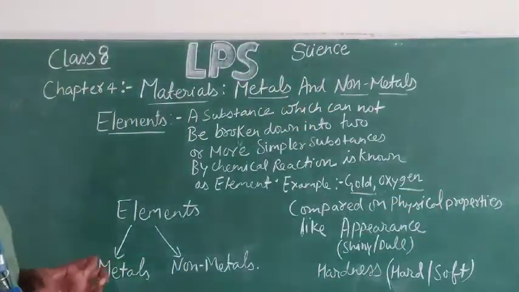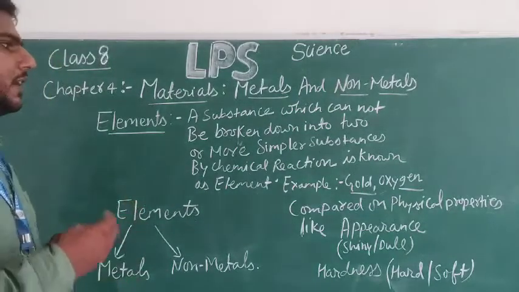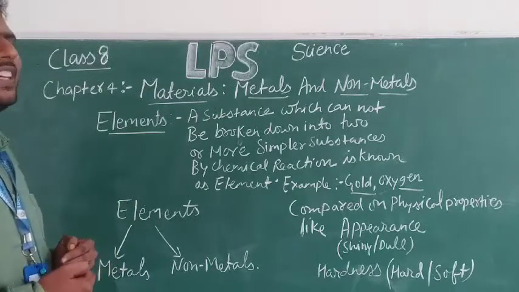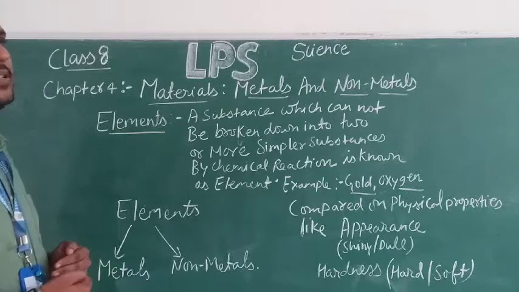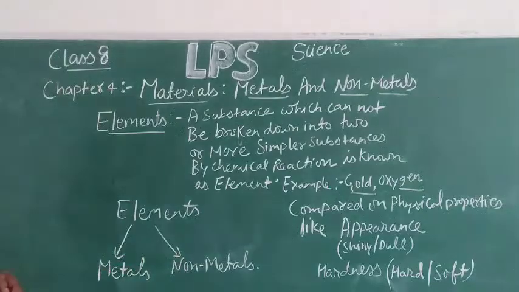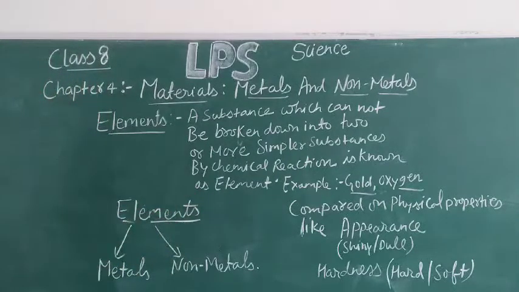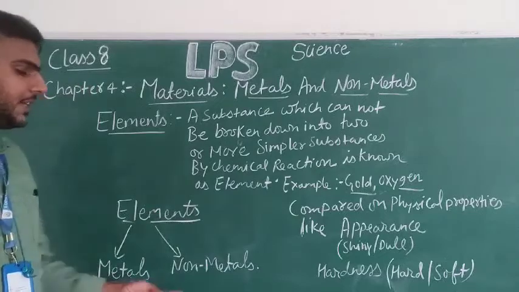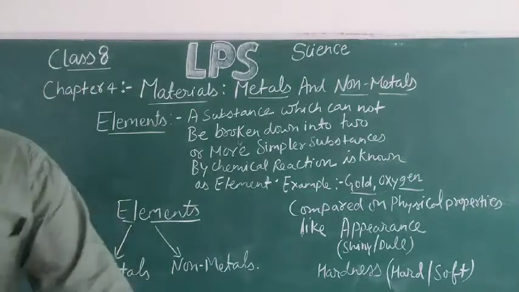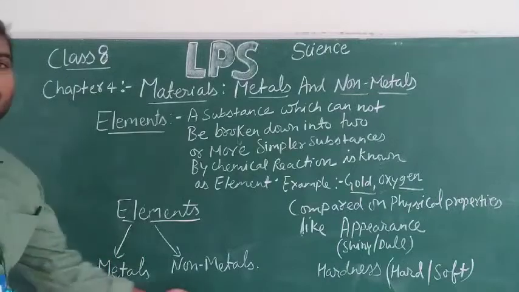These substances cannot be broken down into smaller or simpler classifications. In other words, we can say they are pure substances. Fine. So now the next thing that we want to know is the classification of elements. Elements are classified under two broad categories, that is metals and non-metals.